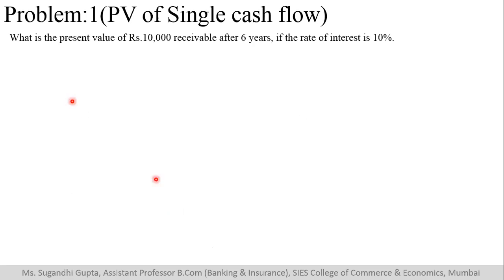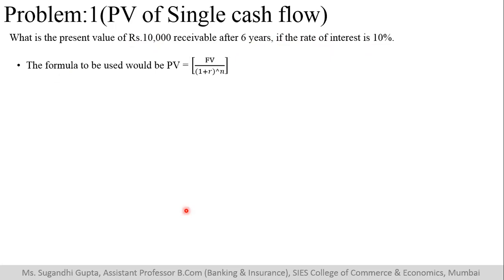So what is the present value of rupees 10,000 receivable after 6 years if the rate of interest is 10%? They are saying that we will receive 10,000 rupees after 6 years. And if the rate of return is 10%, then what will be its present value?